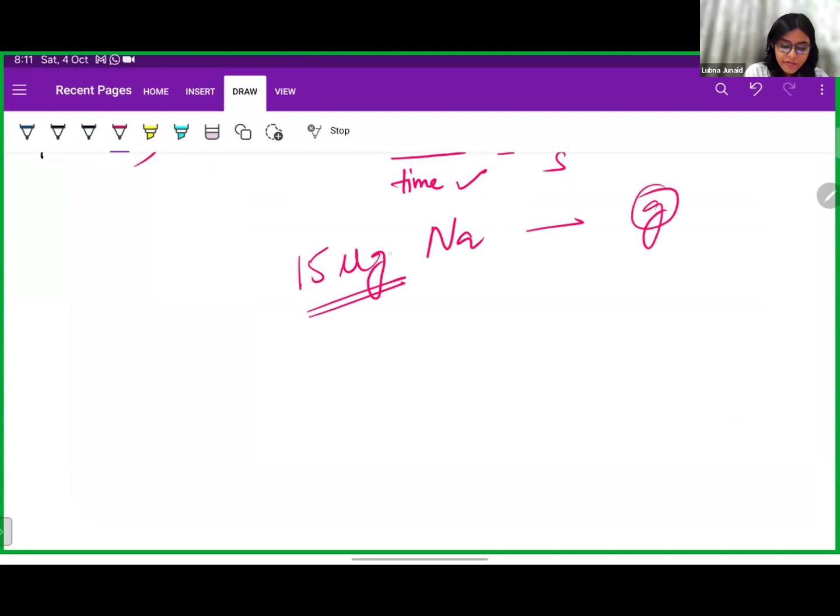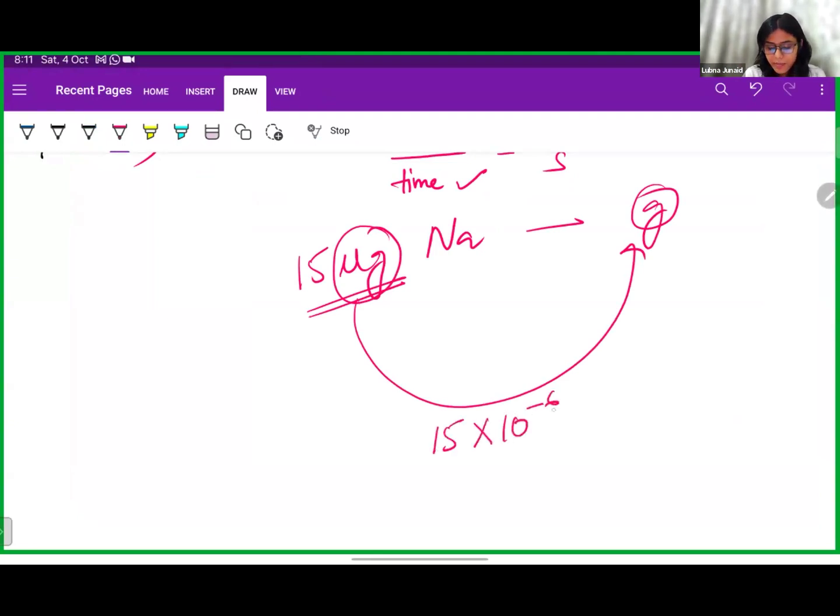So first we will have to convert this micrograms into grams. I'll think of how much 1 gram is equal to in microgram. It will be 10 raised to the power 6. So it will be converted as 15 into 10 raised to the power minus 6 grams. That's why I'm saying these types of questions are asked, so we must know the conversion units.